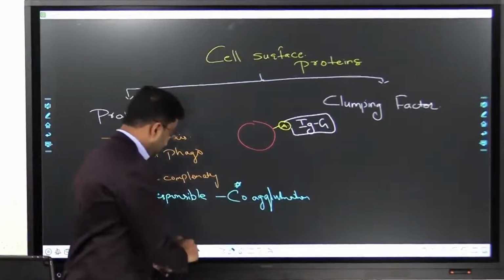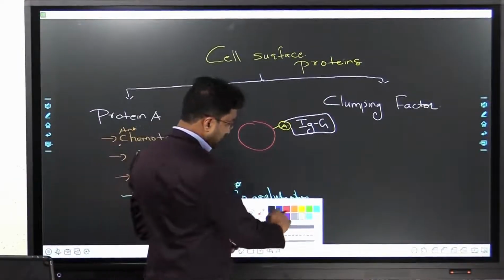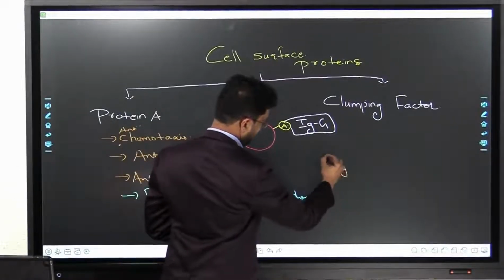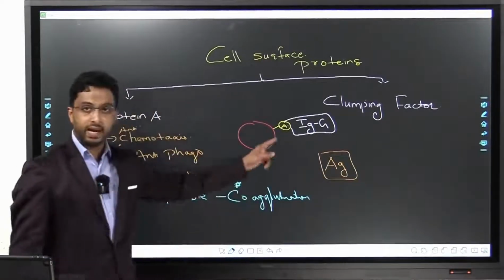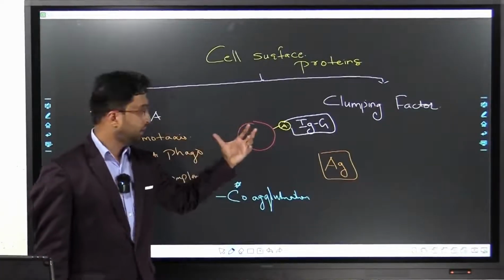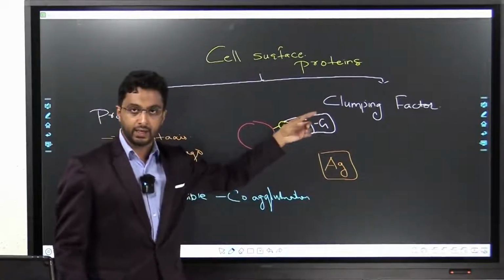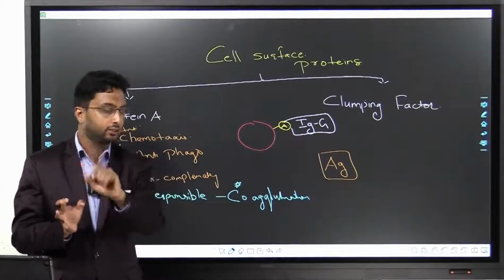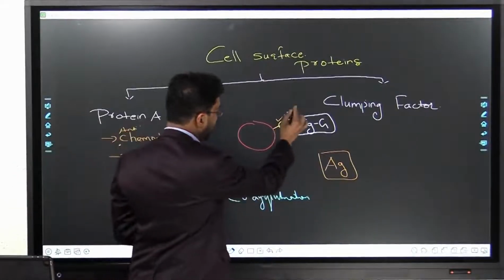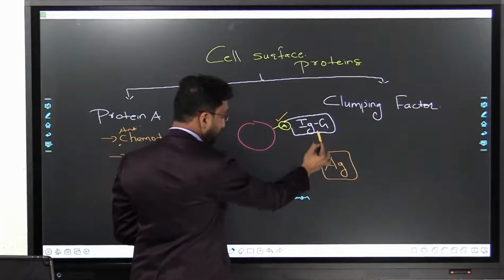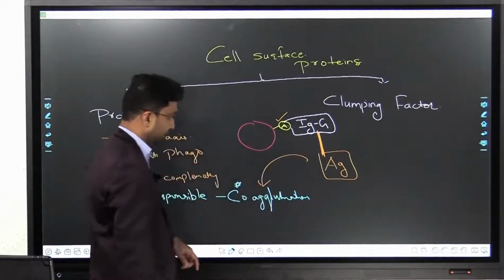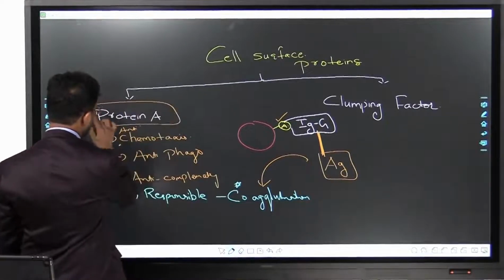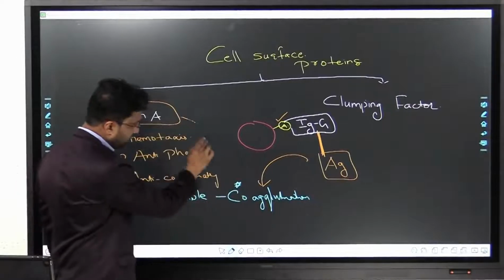Now, you put from outside a known antigen which can react with this complex. If this complex is there, this antigen will react and they form an agglutination, a kind of clot. Just think of it this way. So if this protein A is present, this reaction will take place and you get coagglutination. If you don't understand anything, know that protein A is responsible for coagglutination.